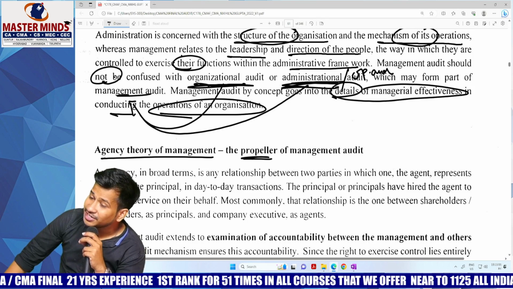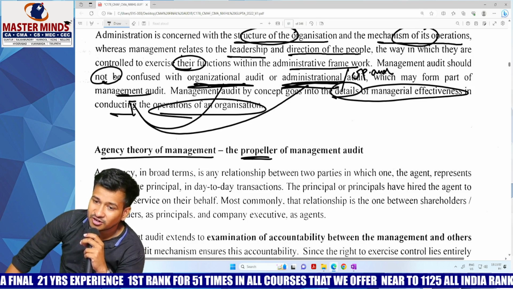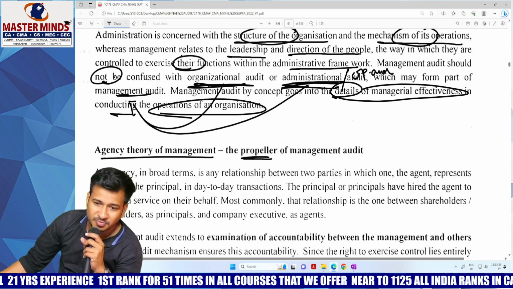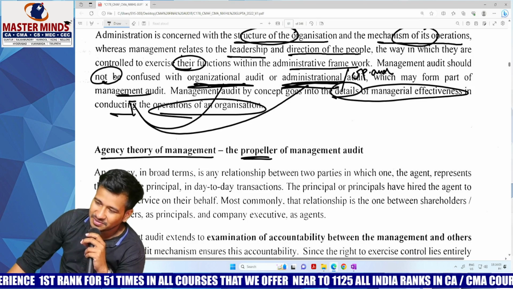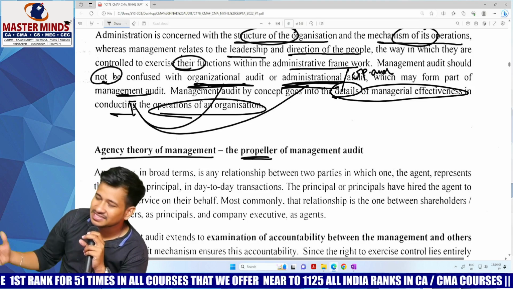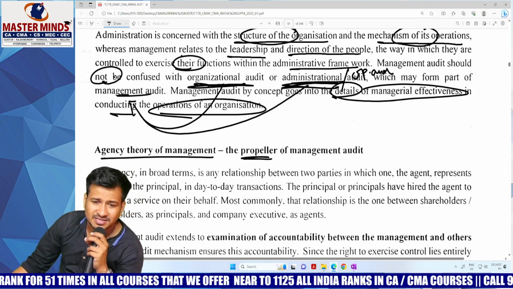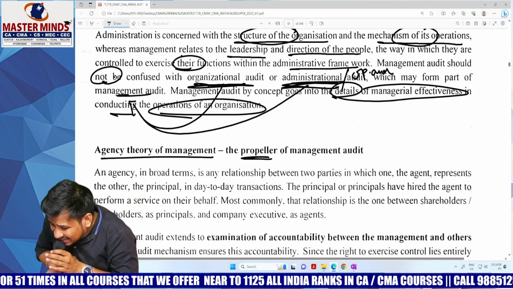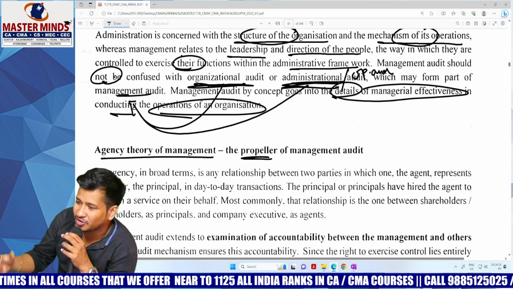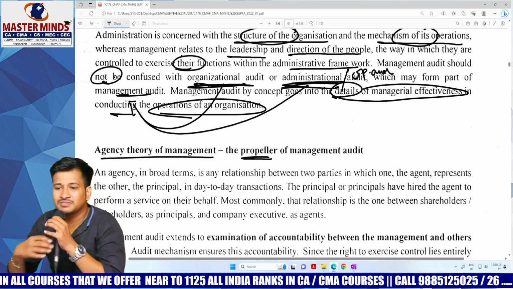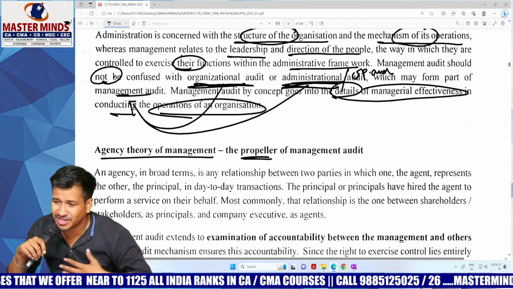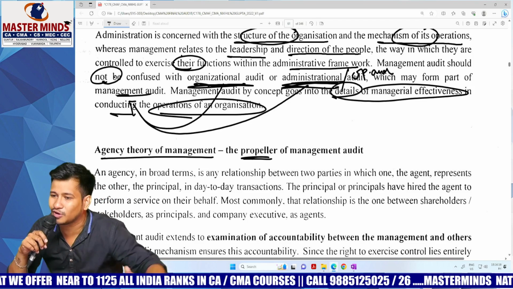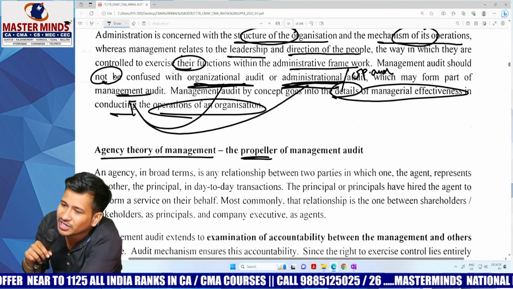Sir, if the auditor did not identify the fraud, or if the auditor did not express his opinion properly, then aggrieved parties or shareholders themselves will be telling only one thing: we are large in number. We can't manage the company. So we have entrusted our responsibility to the board of directors. But sometimes here or there, we do not have trust in the board of directors, and hence we appointed you as an auditor to do the audit. But even you have joined hands with them.